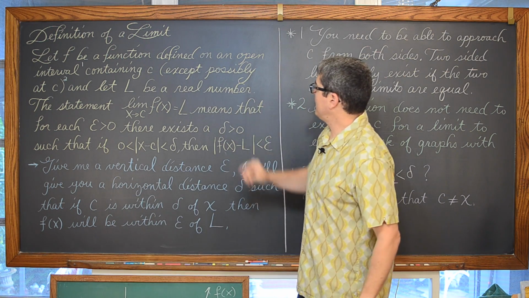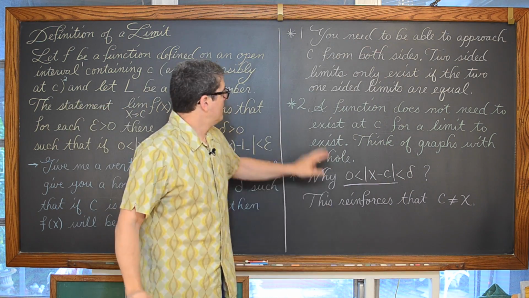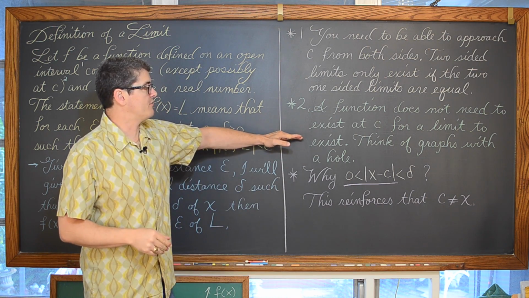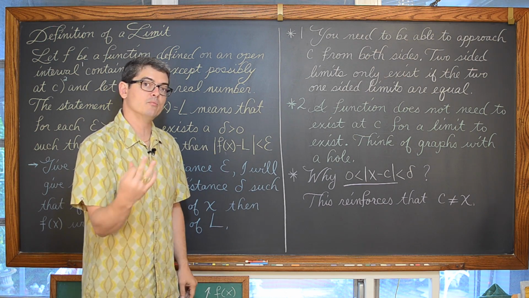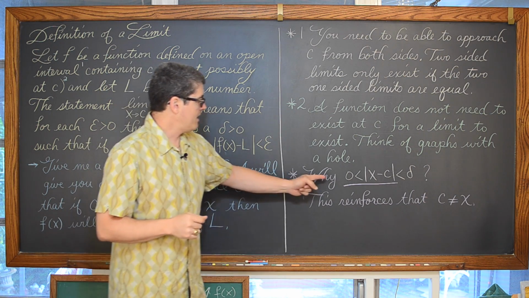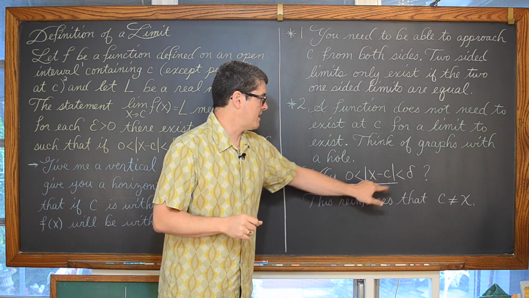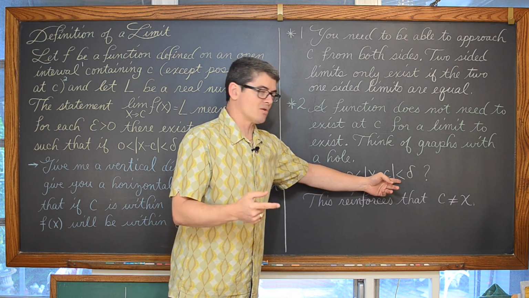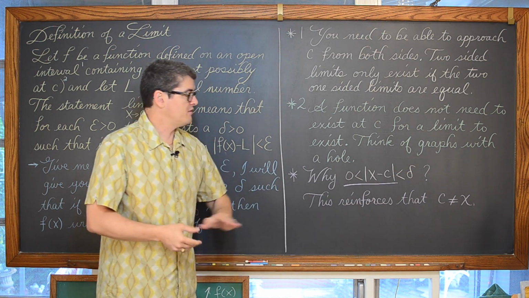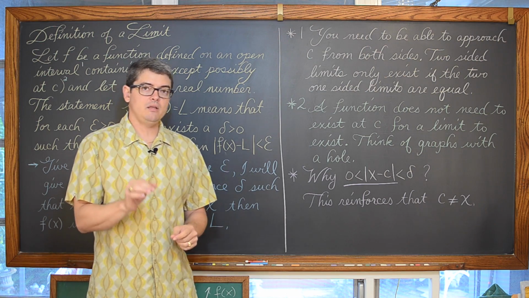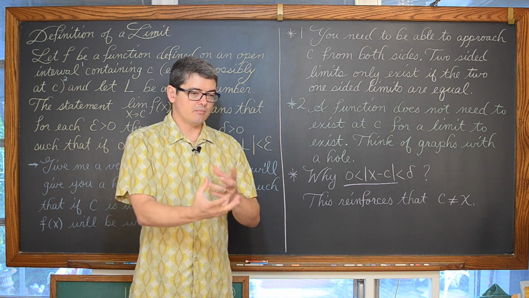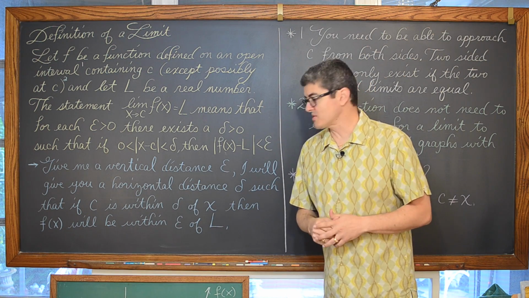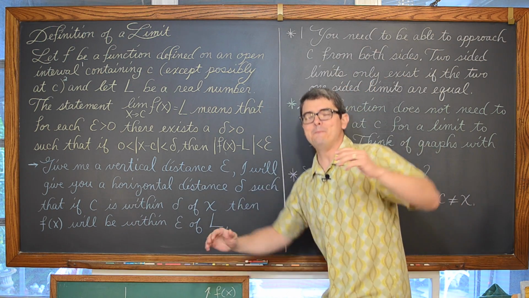Notation 2, right here: except possibly at c. A function does not need to exist at c for a limit to exist. Again, think about those holes as removable discontinuities. And why do we have the absolute value of x minus c greater than 0? Even though it's going to seem like through these proofs I'm always concerned about it being less than delta, that's reinforcing the fact that x cannot equal c. Again, an example is those functions that have those removable discontinuities, those holes. So let's get to our first example.